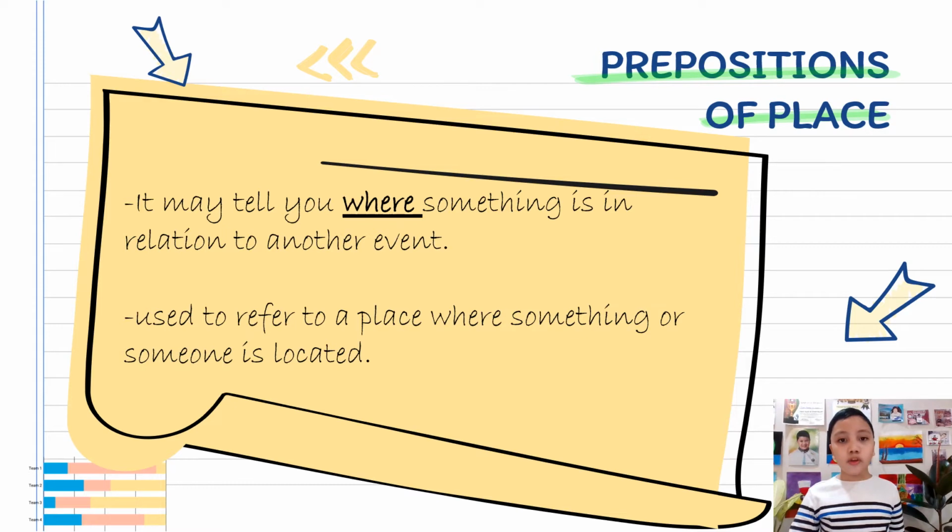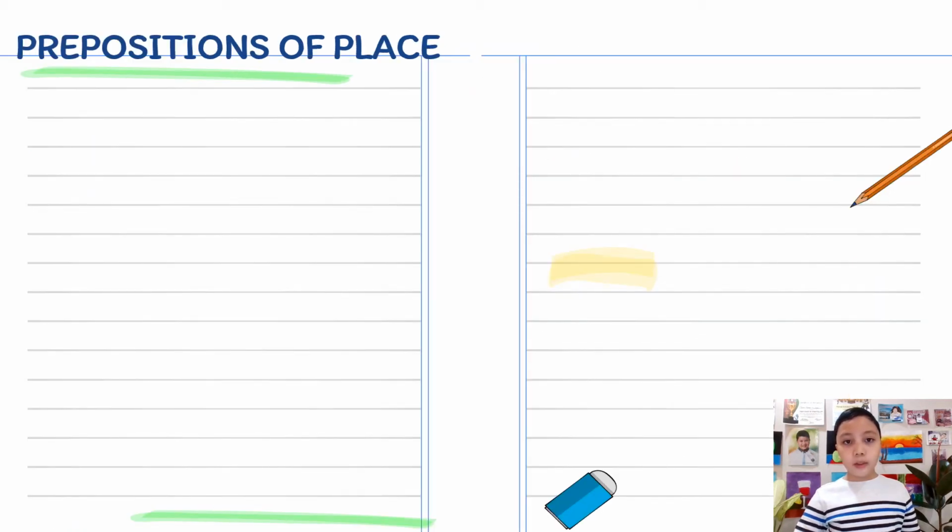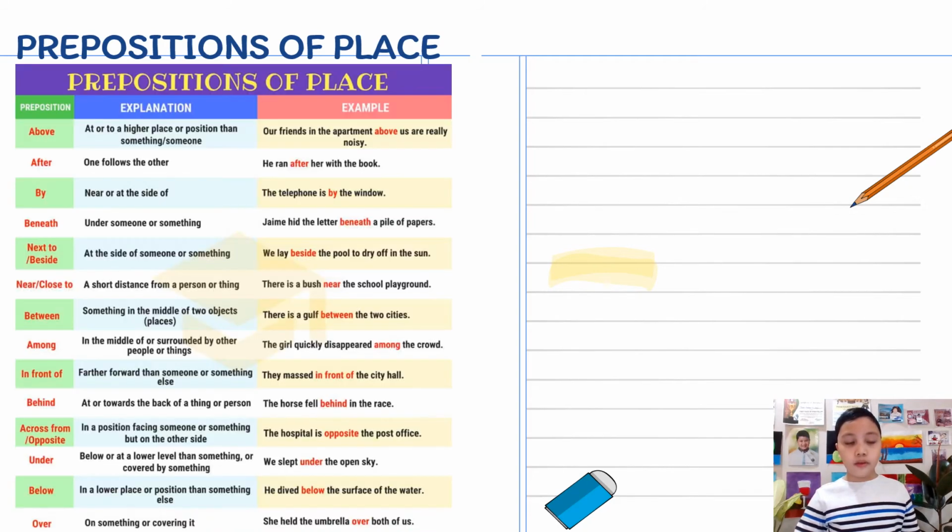Prepositions of place are used to show where a person, living creature, or other object or entity is located. It may tell you where a thing is in relation to something else. It is used to refer to a place where something or someone is located. Here are some examples of prepositions of place. You may pause the video to read all other examples. The words in the following list are classified as this type of preposition, meaning they show where things are located in space or place, including location in relation to other things.